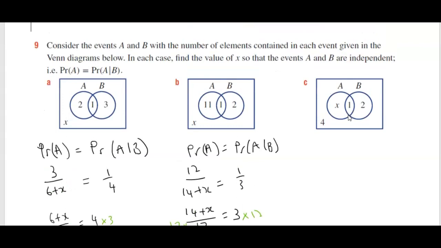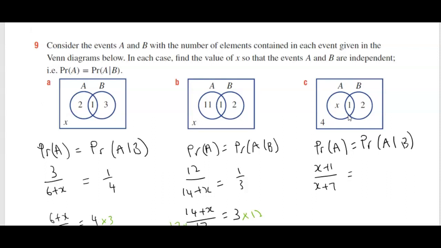Question C. This time we've got the probability of A equals the probability of A given B. So the probability of A is x plus 1 over x plus 1, 3, 7.